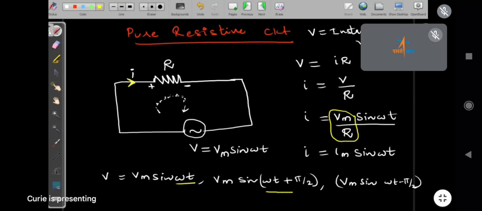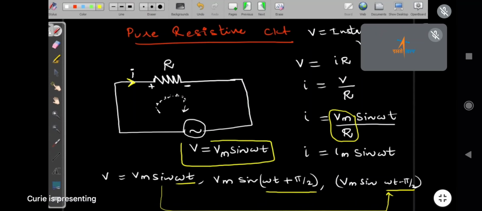In this voltage waveform, it is actually 90-degree leading compared to the first waveform. And this last waveform is lagging behind the first waveform by pi by 2, 90 degrees. That information is there.